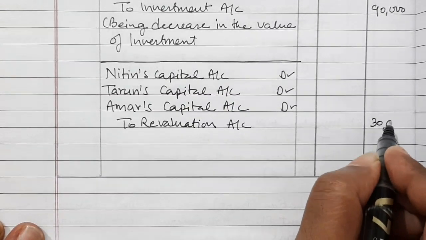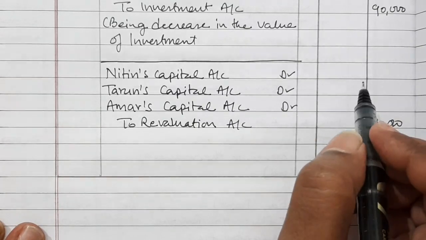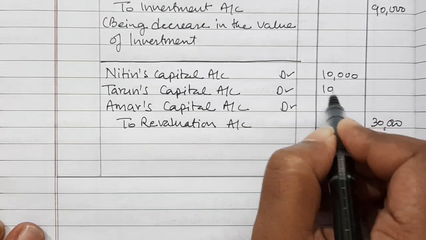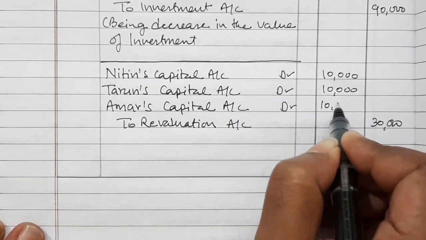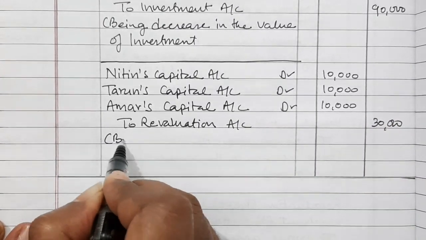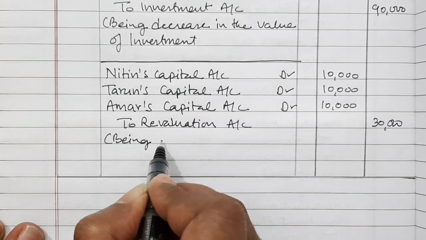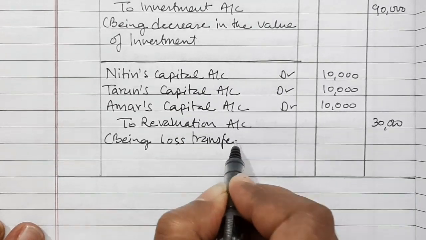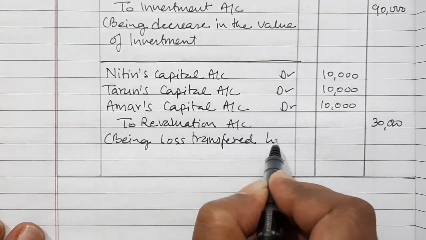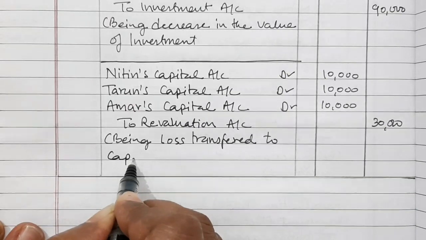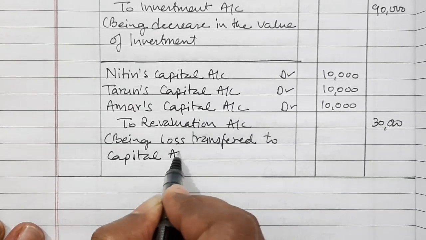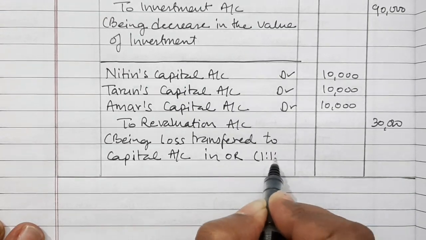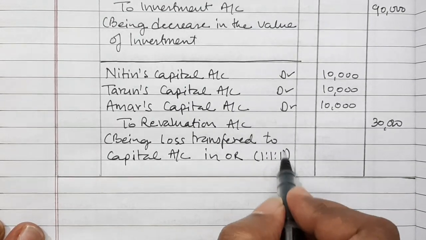So loss on revaluation is rupees 30,000 and their old profit sharing ratio is equal, so 10,000 each. Being loss transferred to capital account in old ratio, which is 1:1:1. That's the solution.